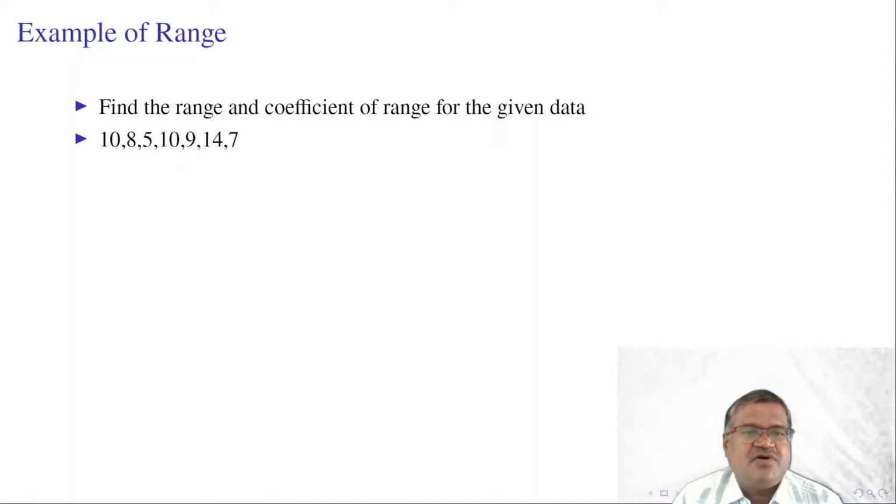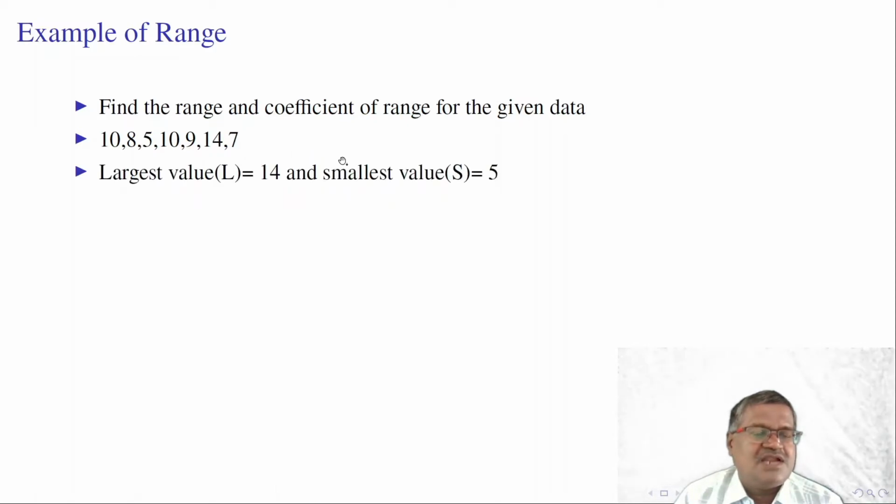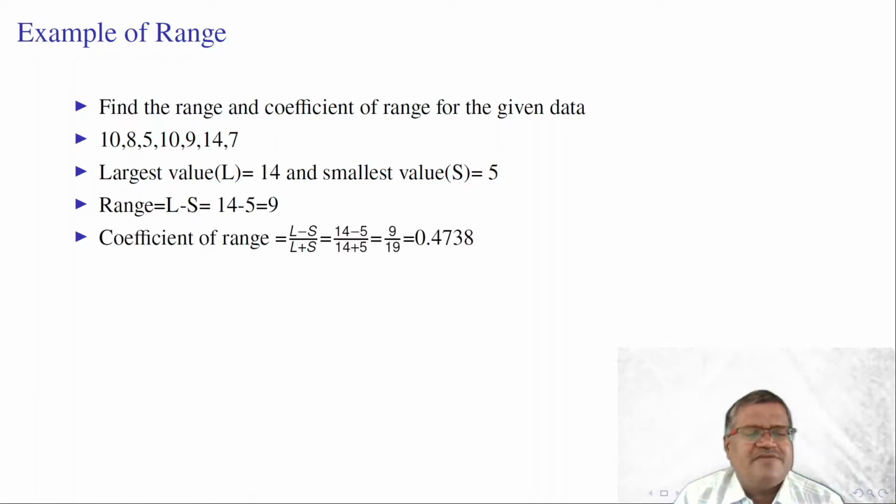Find the range and coefficient of range for the given data. We are given the 1, 2, 3, 4, 5, 6, 7 values. Largest value is 14 here, smallest value is 5 here. Range is equal to 14 minus 5 is equal to 9. Coefficient of range is equal to largest minus smallest by largest plus smallest. This is equal to 0.4738.